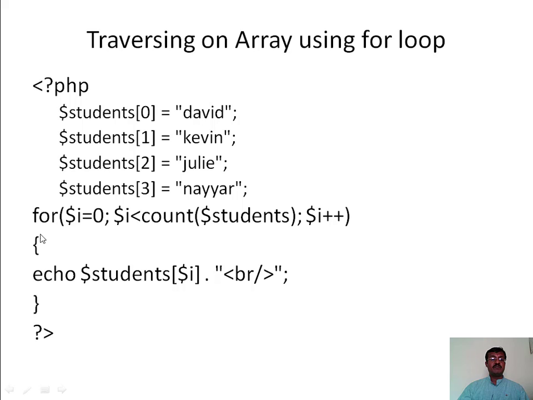Within the body of the for loop, I am accessing every individual element of that array by using the counter. In the first iteration, the counter will have the value 0. In the second iteration, the counter value is 1, and in the third iteration, the counter value will be 2. In this way, I can access the individual array elements, and even update those values. So this is one way we can use for loops to traverse an array, and to access and update the array elements.